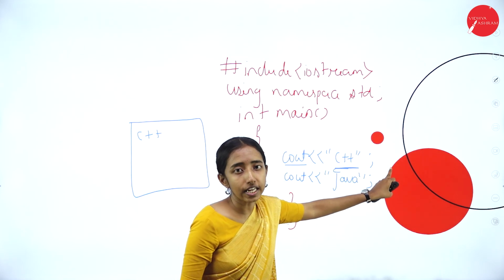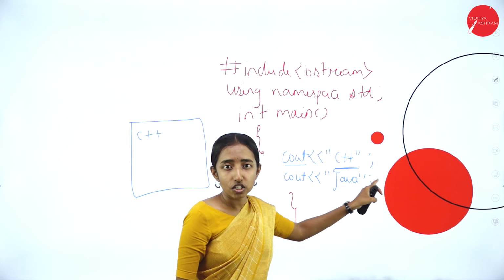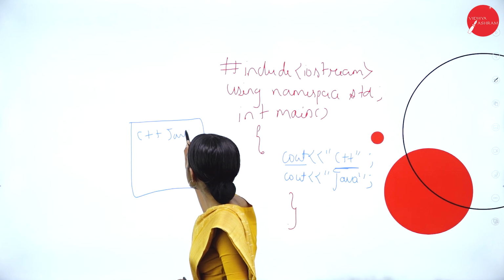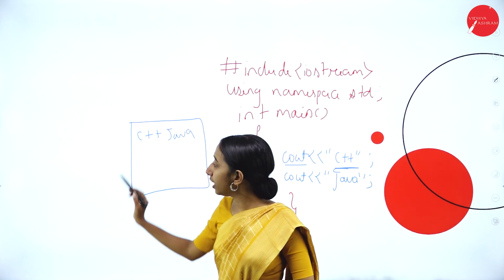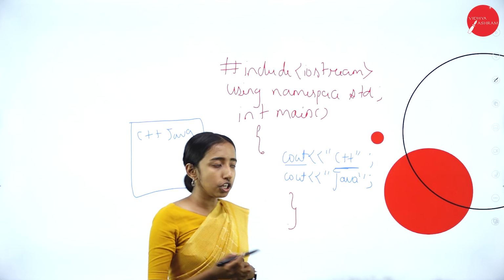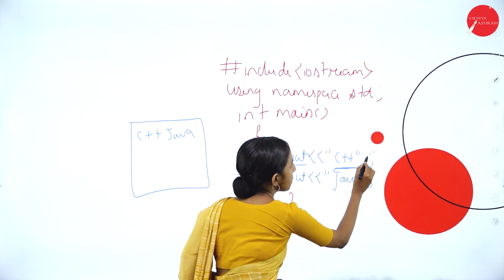So I have not used the endl, which means end the line. So in the output screen, you will be having C++ Java. Here the line is not ended, it will continue in the first line. To avoid that, I will be using the endl.